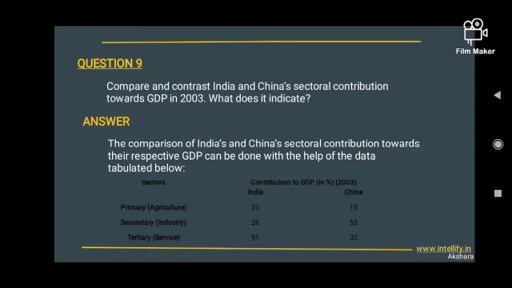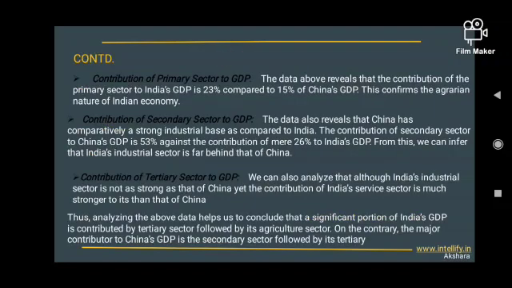India contributed 26% towards the industry, that is the secondary sector, while China contributed 53% to the industry in the year 2003. Now, India contributed 51% to the tertiary, that is service sector, while China contributed 32% towards the service sector in the year 2003.